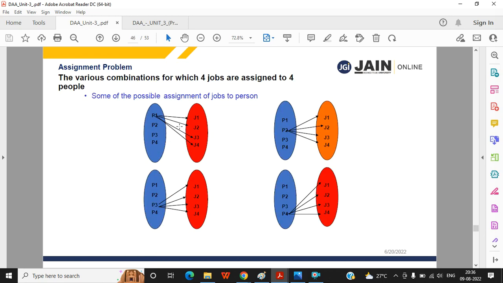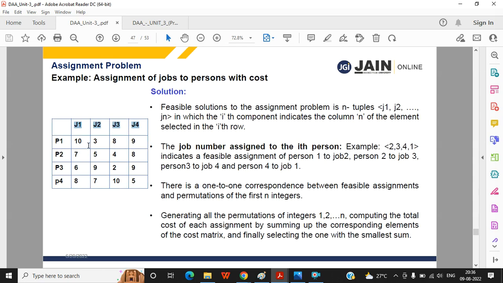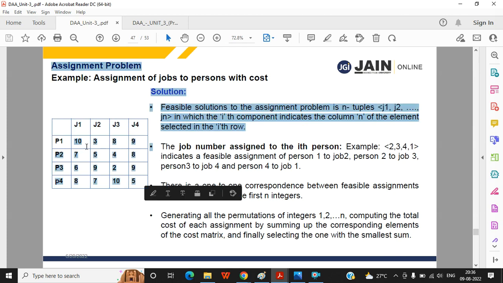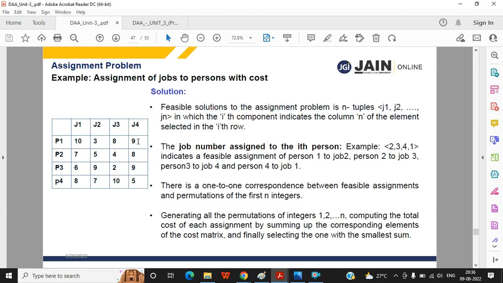See here, see this example. Say, suppose all the jobs are assigned to one person, the first person. If you assign all the jobs to person one, then what will be the cost? You have to make a sum of this thing, no? 10 plus 3 plus 8 plus 9.